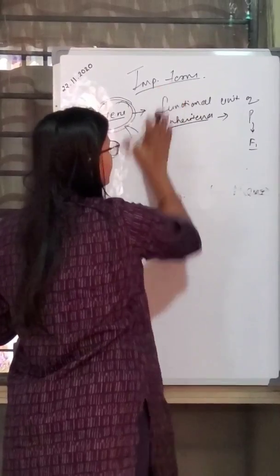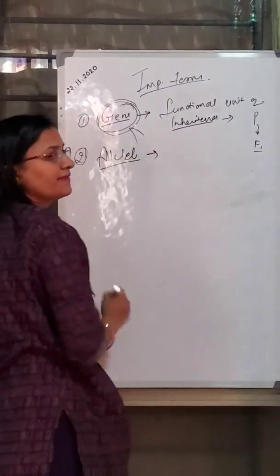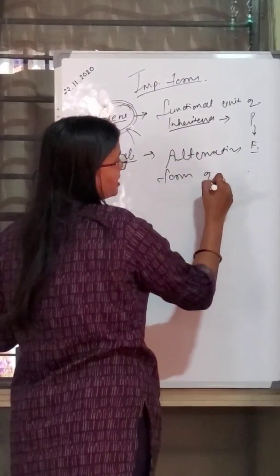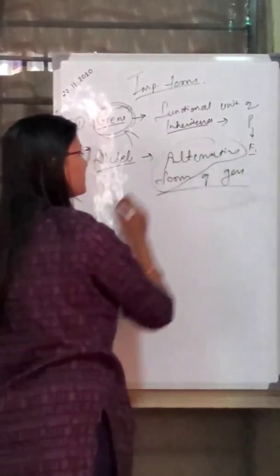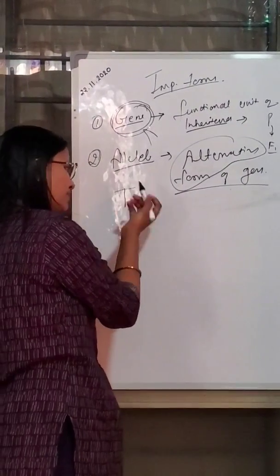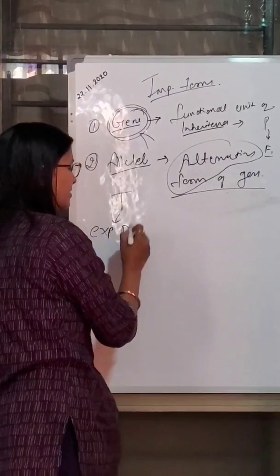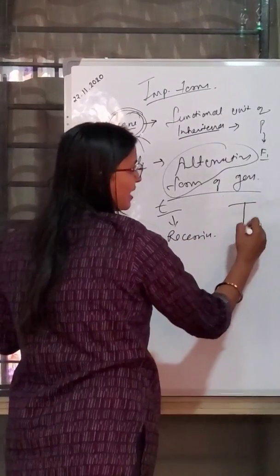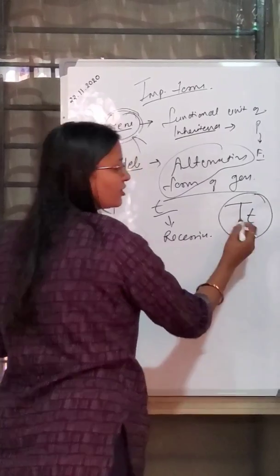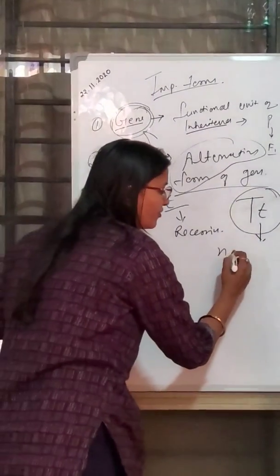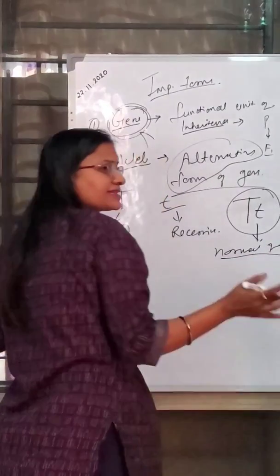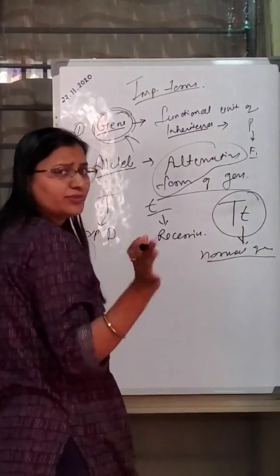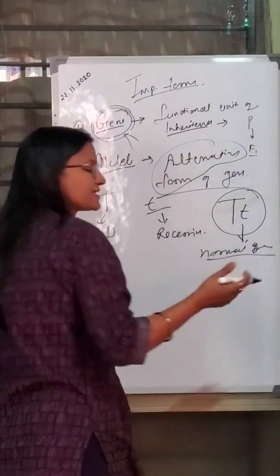Now the second important term is allele. What is allele? Allele is the alternative form of genes. Now what is meant by alternative form? There are two forms of genes, capital, which expresses the dominant, and small, which expresses the recessive gene. These capital T and small t, one dominant and one recessive, are the normal forms of genes. In many exceptional cases there are many forms of genes, like in multiple allelism and blood group, an example which we will discuss later.